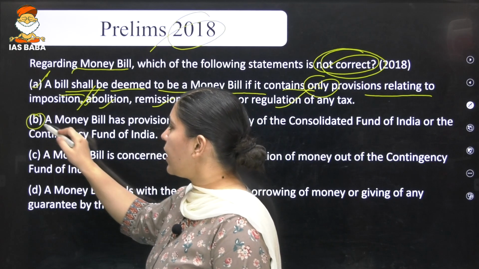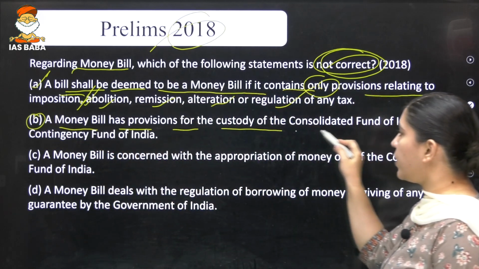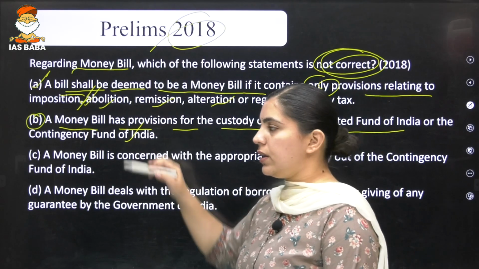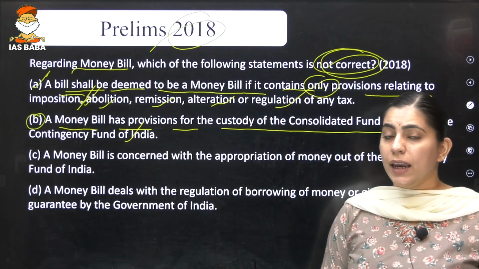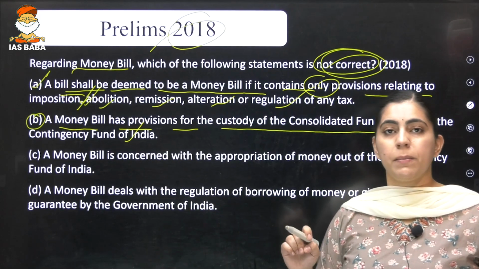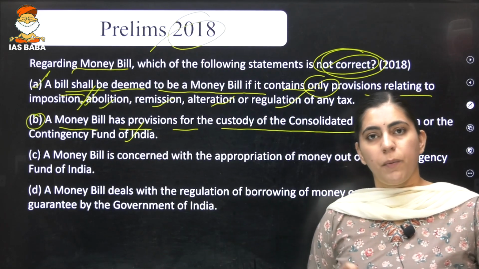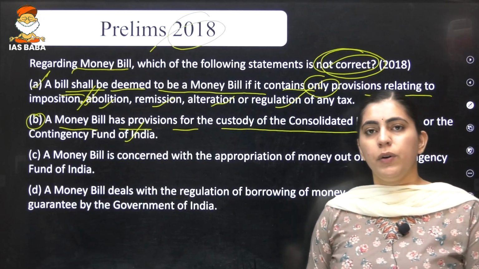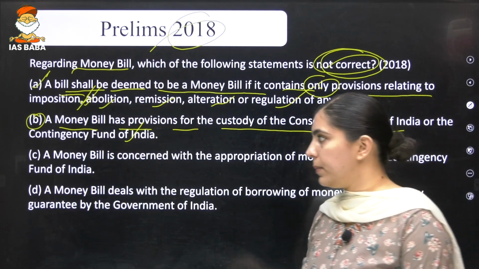The second statement says that a money bill has the provision for the custody of the Consolidated Fund of India or the Contingency Fund of India. Again, this statement is correct. Whether we want to withdraw some money or deposit money into the Consolidated Fund of India or the Contingency Fund of India, we will require the money bill.